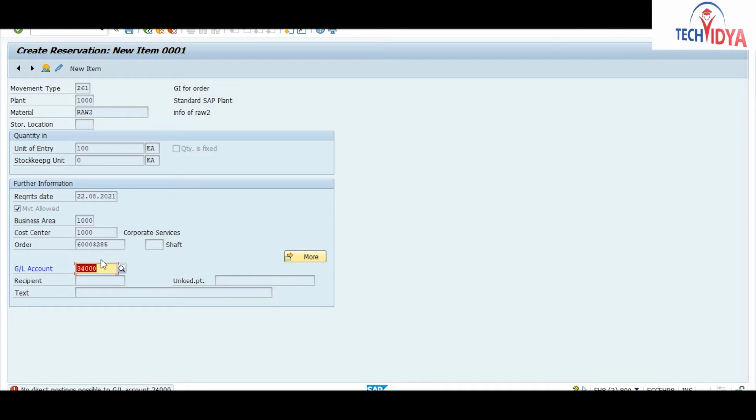Right now it is not accepting, some issue is there. After entering this, once the quantity is entered, we will save it, and in the same way we will use this document as a reference for the goods issue process. For this production order we will use movement type 261 in the goods issue process also. Okay, is that clear to you?